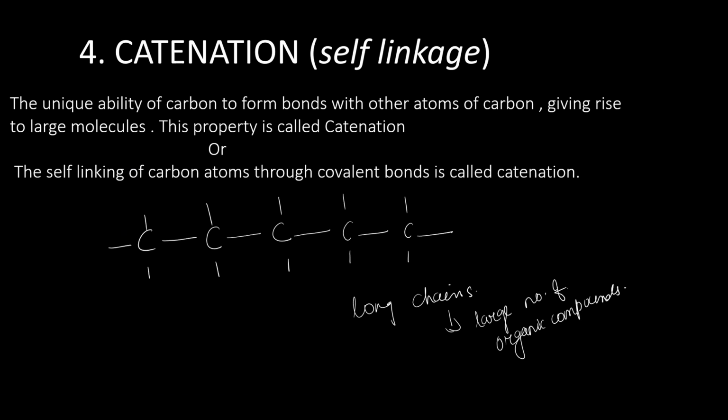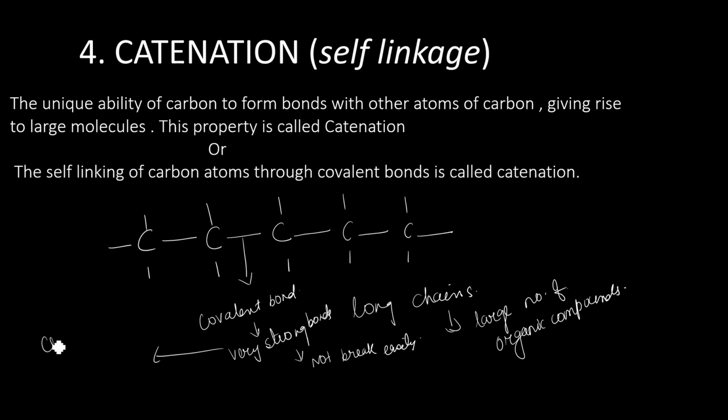So the bonds formed by them, again, these are also covalent bonds. And covalent bonds are very strong bonds. It means they will not break easily. So these strong bonds are due to the carbon's small size.